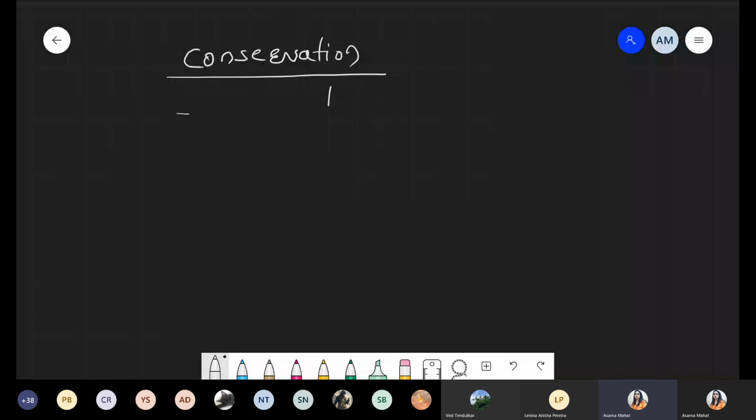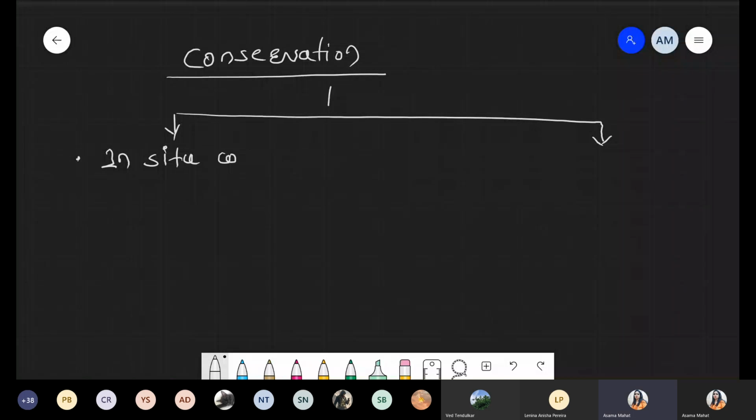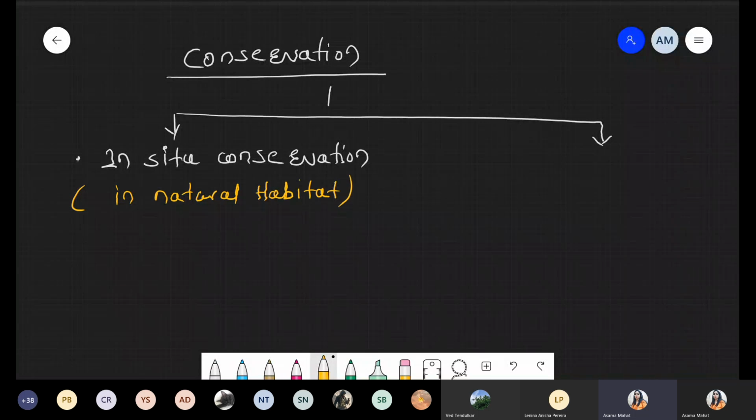Under this conservation technique, we discuss two methods. Number one, in situ conservation. When we are talking about in situ, it means conservation in the natural habitat. Conservation in the natural habitat means there is no need to shift any plant or animal to another place. Conserve it right where it is. Such a type of conservation is called in situ.